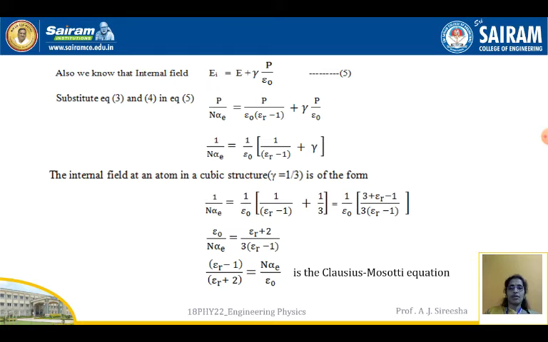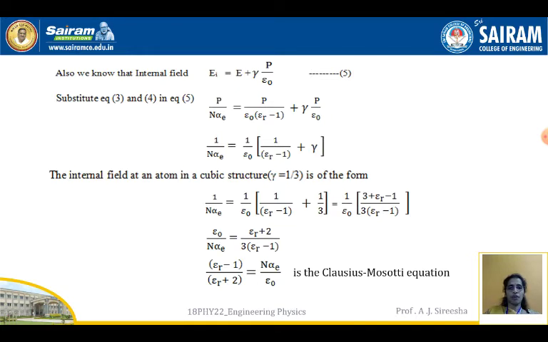Now, rearranging the terms, taking P as common, we can cancel it on both sides. So, 1 by n alpha E is equal to 1 by epsilon naught into 1 by epsilon r minus 1 plus gamma. The internal field factor gamma at an atom in a cubic structure is given by 1 by 3.